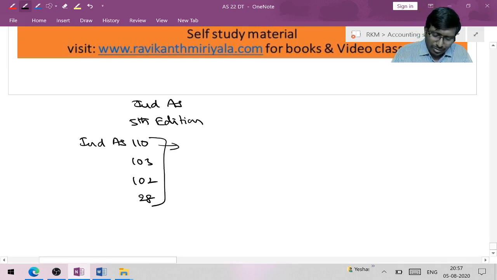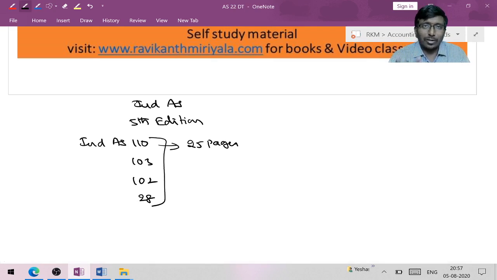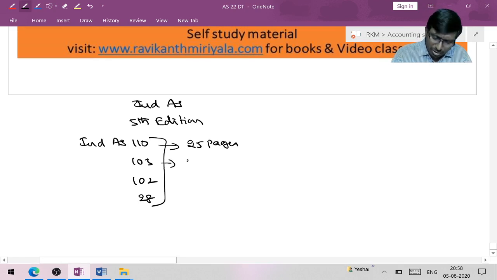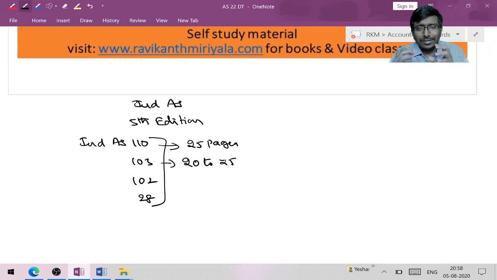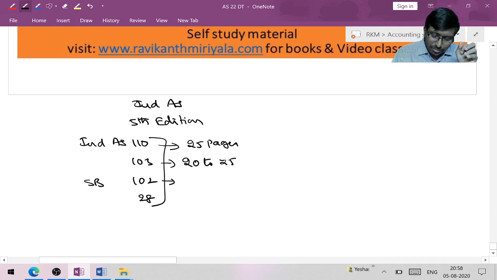For Ind AS 110, if I remember correctly, hardly 25 pages were given. You may already be solving consolidation, correct? One sum will take 2-3 pages minimum, isn't it? Ind AS 103 business combination also had approximately the same 20 to 25 pages. That was just a brief discussion because we can't explain all these things in the Ind AS Made Easy book. And share based payments also had around 25 to 30 pages, not more than that.